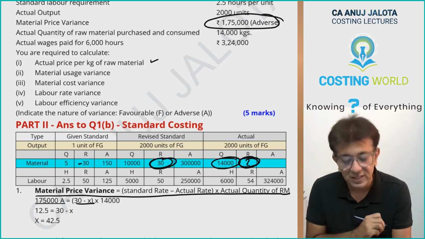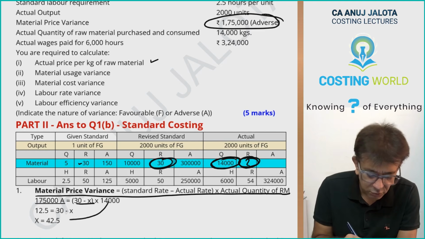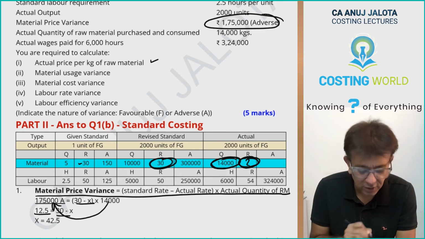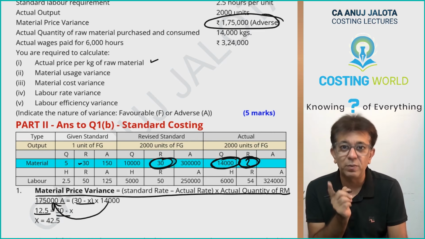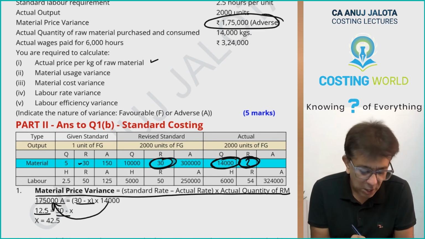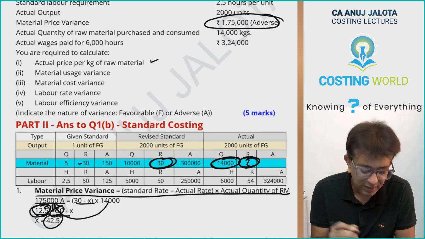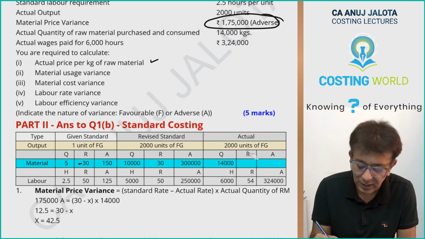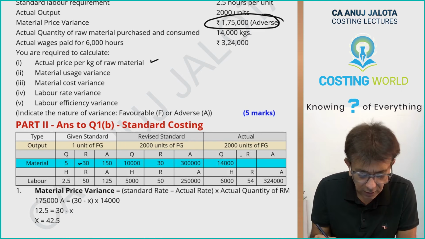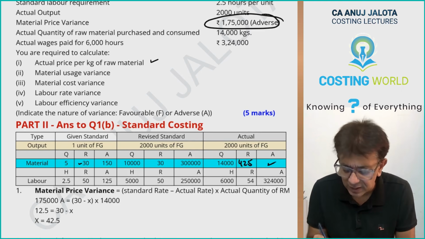I have called that figure X, into actual quantity of raw material 14,000. 14,000 shifts over to this side. 12.5 is equal to 30 minus X. Please do remember the variance was adverse. So therefore actual rate will be higher than the standard rate. By how much? 12.5. So add 12.5 to 30 to arrive at the answer. So ultimately actual price will be 42.5. In case you want, you all can complete this particular thing.